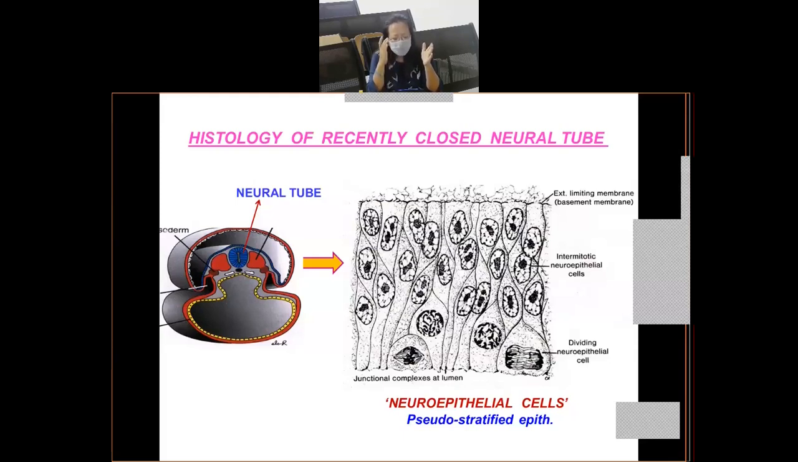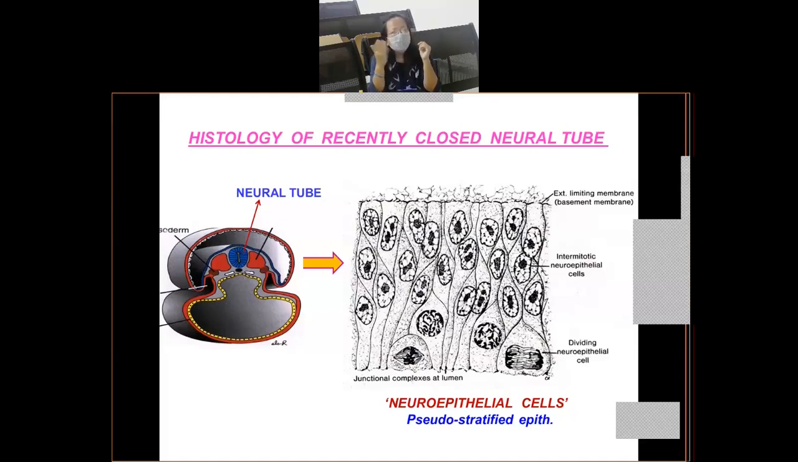If you take a cut section of the caudal part of the recently closed neural tube, the caudal portion which will give rise to the future spinal cord, what are you going to see under the microscope? You see over here in the first slide the neural tube. Just assume that this is a transverse section of the embryo taken from the caudal end of the neural tube, which will give rise to the future spinal cord, which remains narrow and tubular.